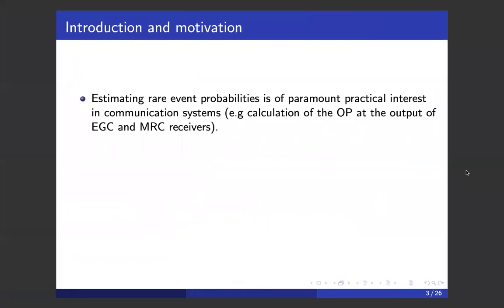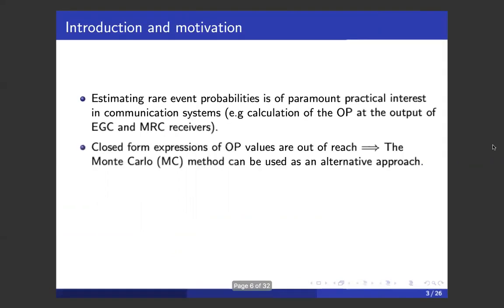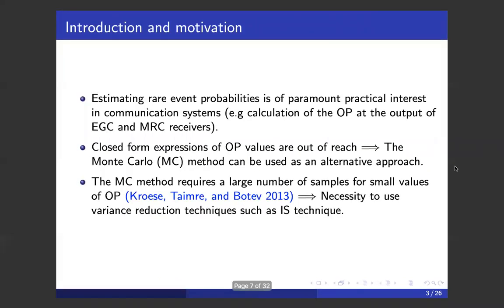First, estimating rare event probabilities is of paramount practical interest in communication systems, for example, calculating the outage probability at the output of EGC and MRC receivers. Several works have proposed closed form expressions of the outage probability, but they are generally not generic. So the Monte Carlo method can be used as an alternative approach. However, it requires a large number of samples for small values of the outage probability and it is therefore necessary to use variance reduction techniques such as importance sampling.